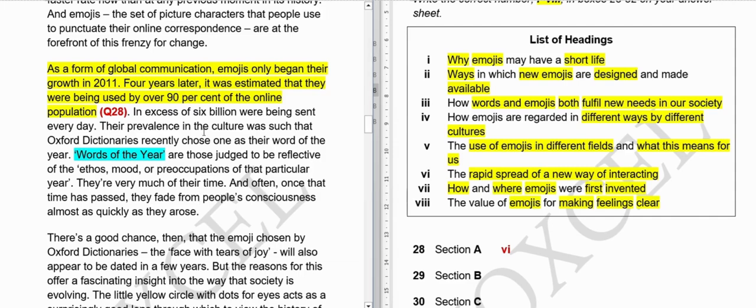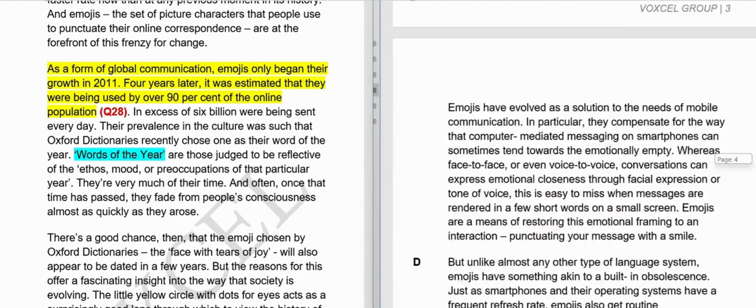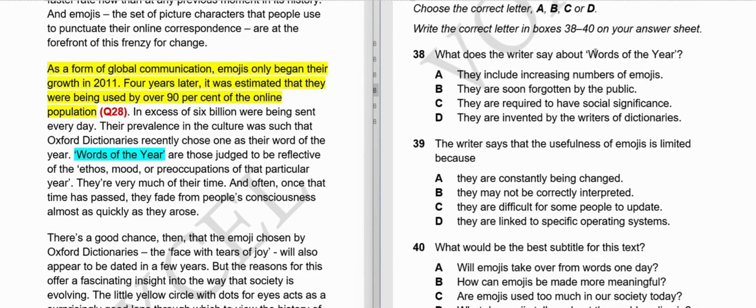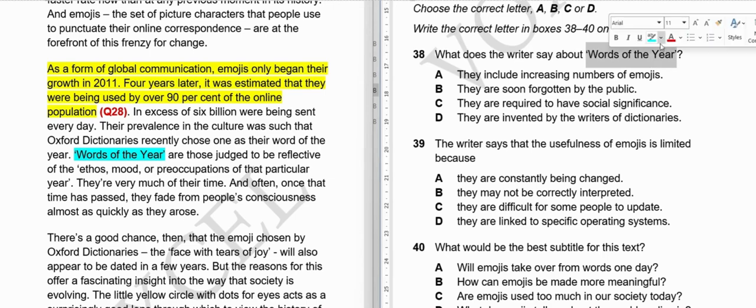So what you can do, if you are comfortable with it, is go to the multiple choice questions. So here, is something mentioned about, let's see, faces with tears of joy? No, there is nothing about that. But I have read here word of the year.